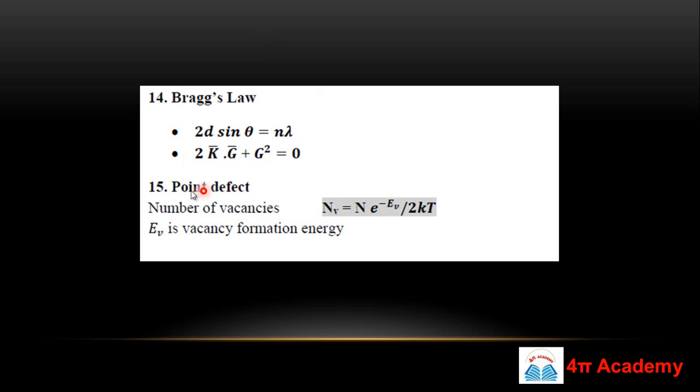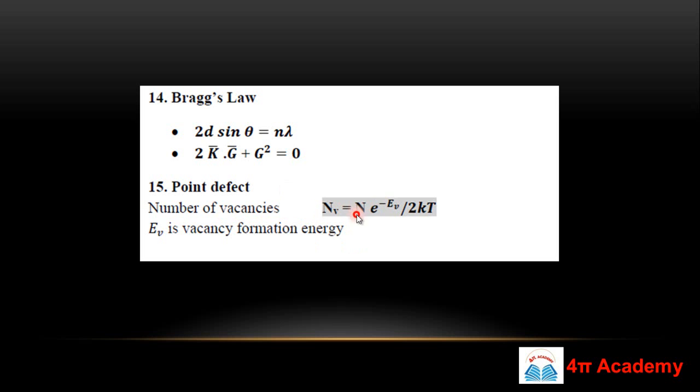And one more important topic is point defect. There are so many different kinds of defects available inside your crystal. If you have point defect in your crystal, you can find out the total number of vacancies present. How can you calculate the number of vacancies?